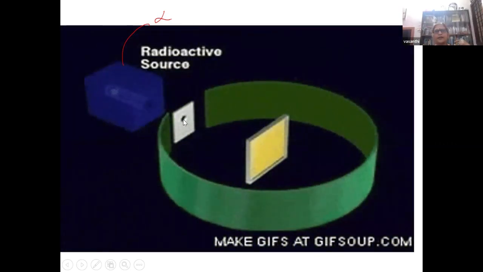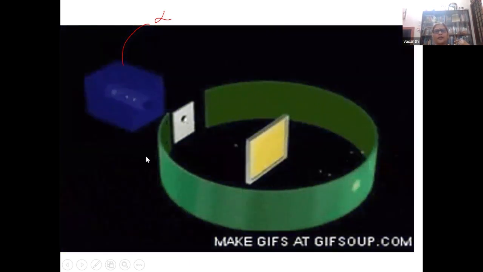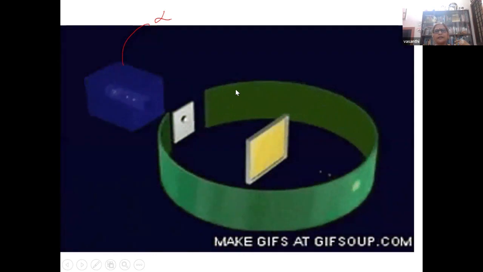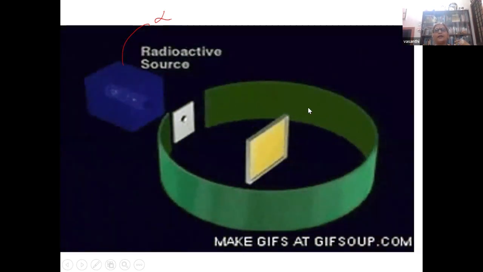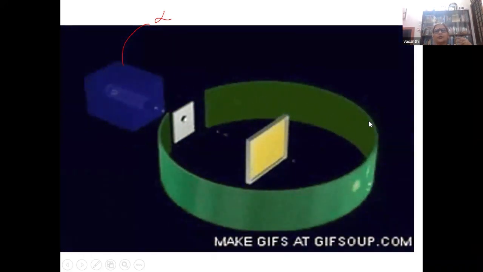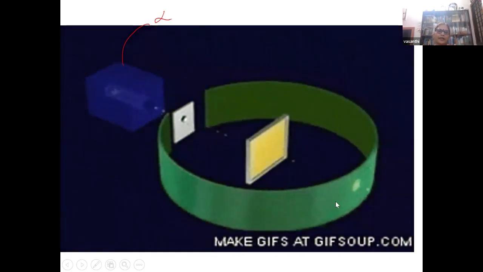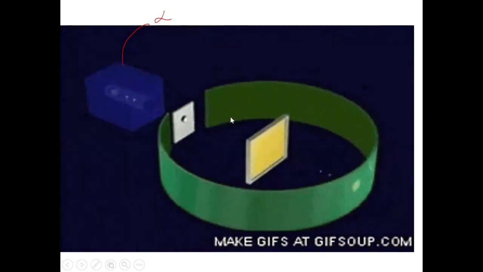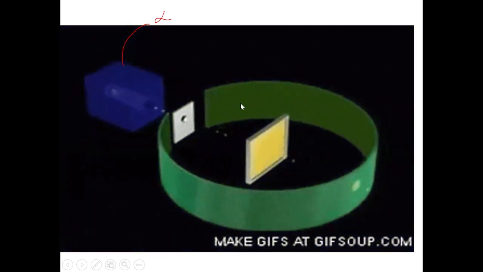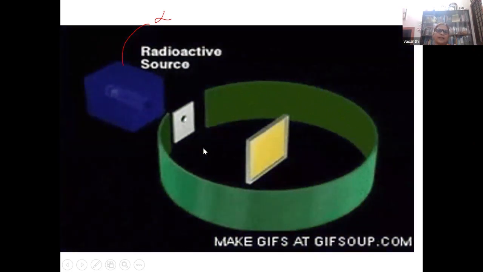Alpha particles come out as a fine stream and strike the gold foil. So you have a rotating screen coated with fluorescent material, and when an alpha particle impinges on it, there are scintillations. You know scintillation, the white-yellow dot you are getting, isn't it? They are called scintillations. Beautiful diagram, isn't it? Now you can see that the alpha particles are scattered in all directions, but backward scattering is very, very little. A very small number of alpha particles underwent backward scattering.